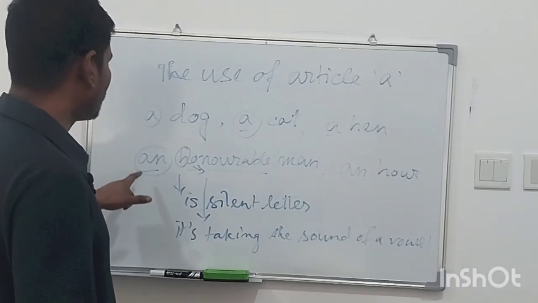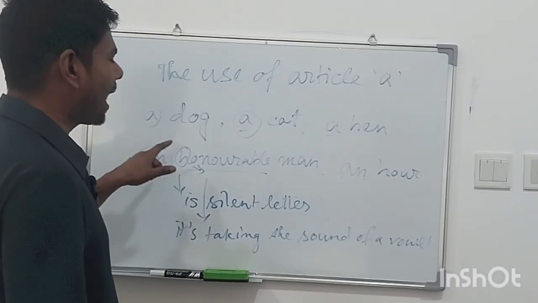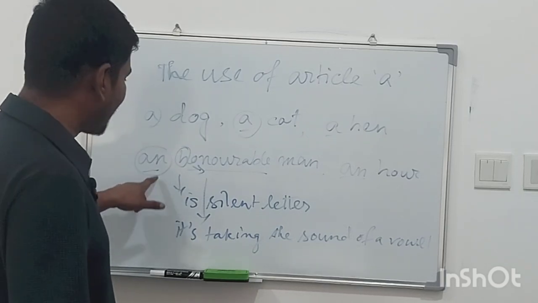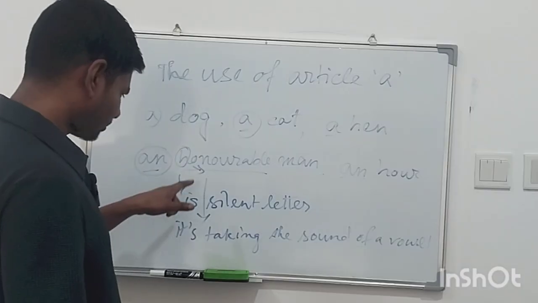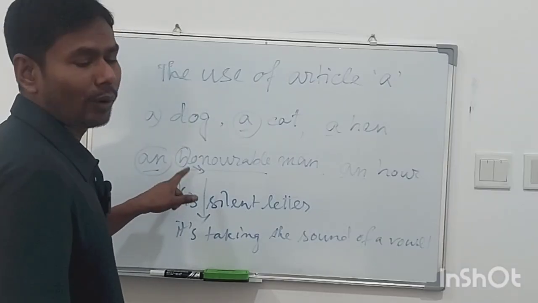Why don't I use a here? I use an because H is a silent letter and the sound is a vowel, not a consonant. Same as hour: it takes the sound of a vowel.